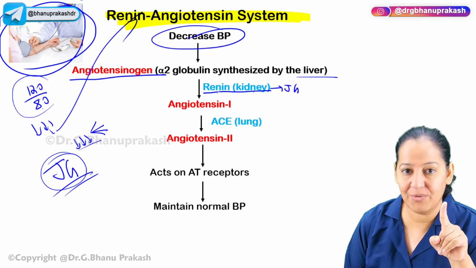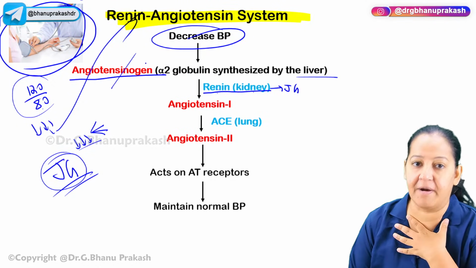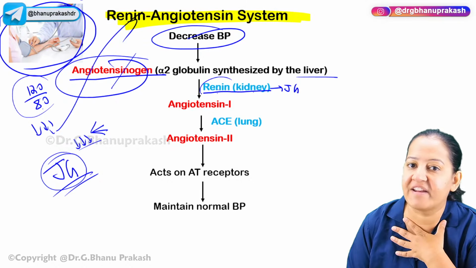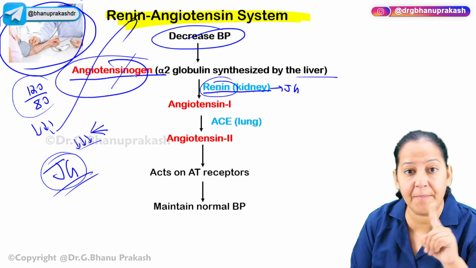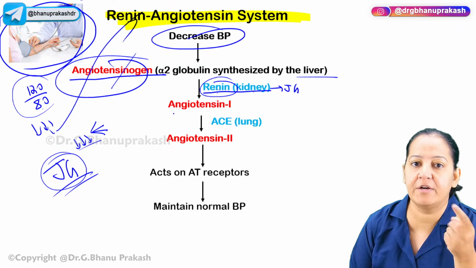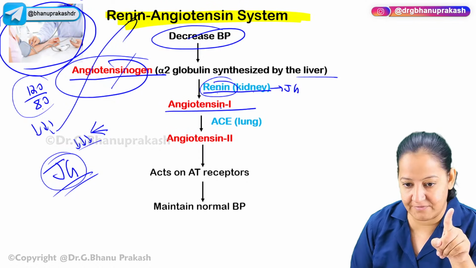What will this renin do? Renin will act on this protein which is already present in my blood. I have this protein in my blood, but I don't have renin enzyme in my blood. So if I have fallen blood pressure, then the renin enzyme will come and degrade this protein. This protein is degraded into angiotensin 1. This angiotensin 1, now the lungs.